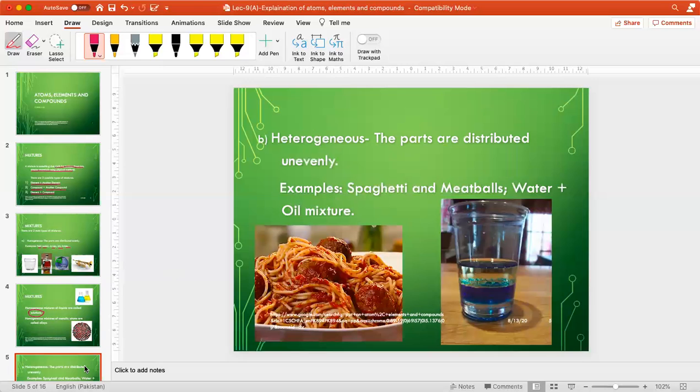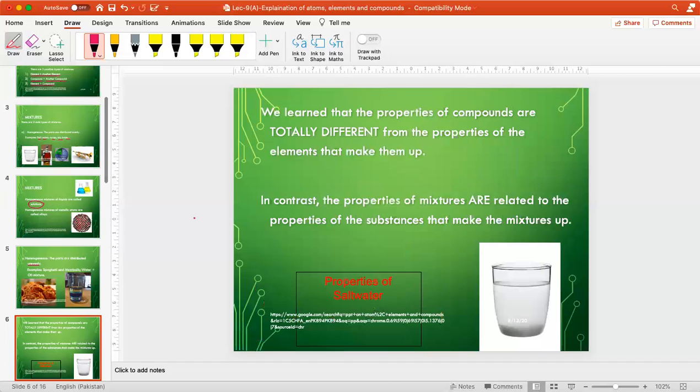Next, we come to heterogeneous mixtures. The parts are distributed unevenly. Examples: spaghetti and meatballs. You can see the spaghetti and the meatballs, and you can clearly identify them. Here is a water and oil mix. You can see the two distinct layers over here. So these are the heterogeneous mixtures.